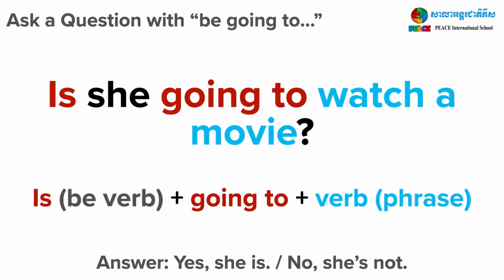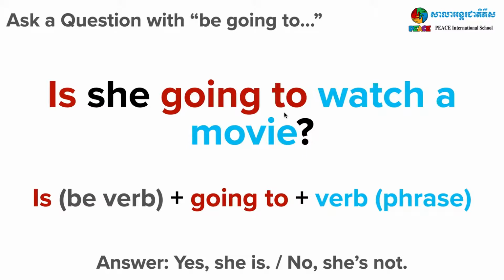Let's look at another example. Is she going to watch a movie? What's the subject? If you said she, you're correct. What's the be verb that goes with she? Is. Because we asked the question, the be verb comes first. Is she going to plus the verb phrase. What's the verb phrase? Watch a movie. All together, is she going to watch a movie?